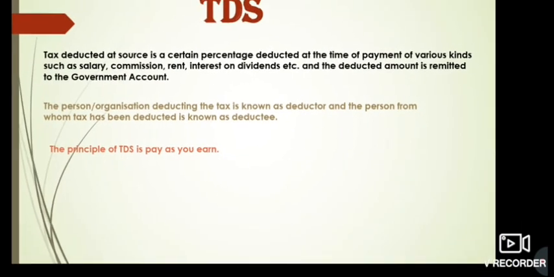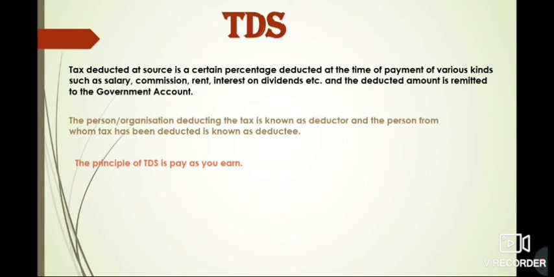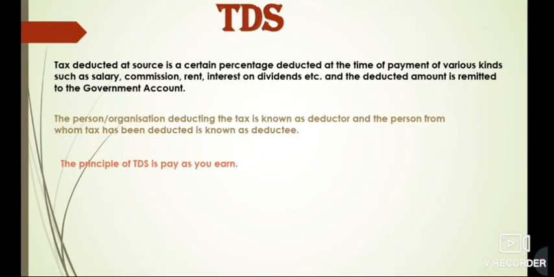Okay, and this TDS is based upon the PAN number. PAN number is very necessary because with the help of PAN number we deposit the TDS to the government account. So all these things are there.